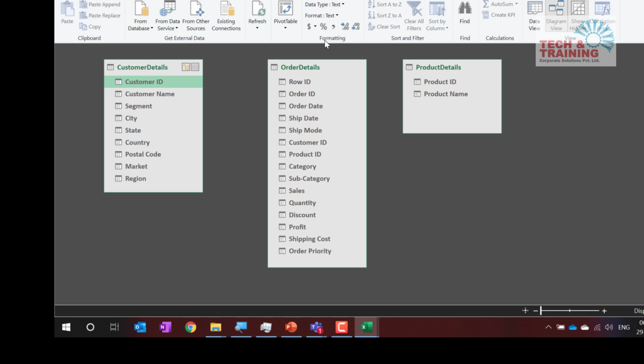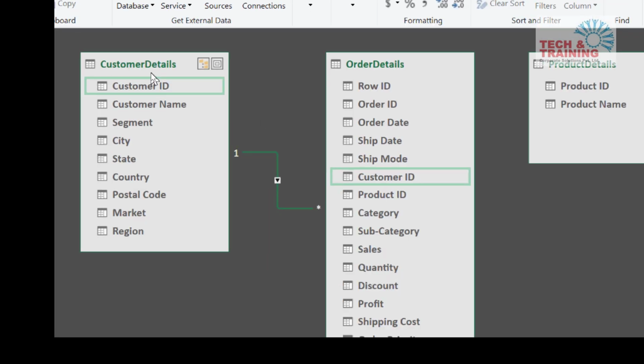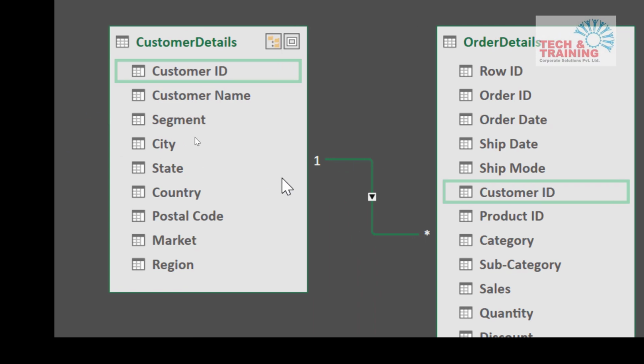Now, first thing that you need to do is, let's say I'm making an entry in the orders table, what do I need? I want to find out who the customer is and what product is being sold. Who the customer is, is identified by customer ID here. Now see, how do I connect customer ID here and here? Just by dragging customer ID over here. See, the moment I drag customer ID, you will see that customer ID and customer ID automatically get highlighted, and there is a line here which connects both of them, and here one means one customer ID is available.